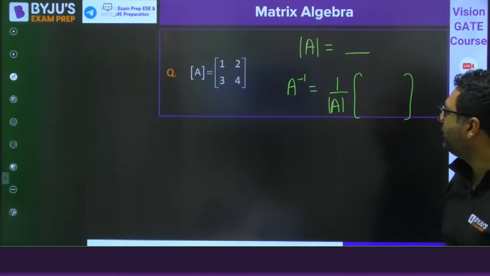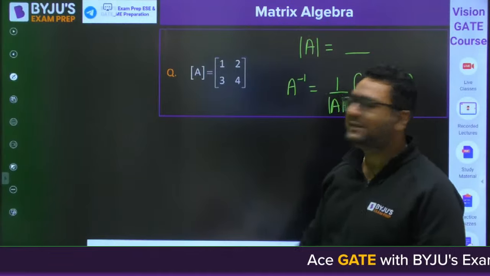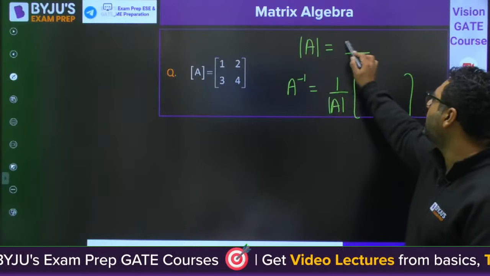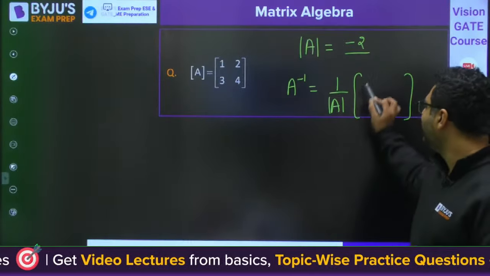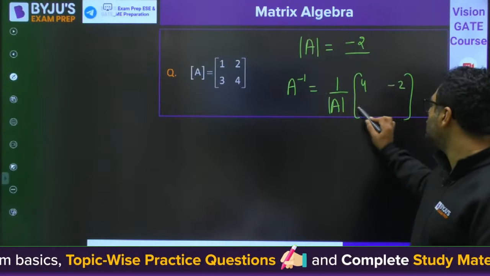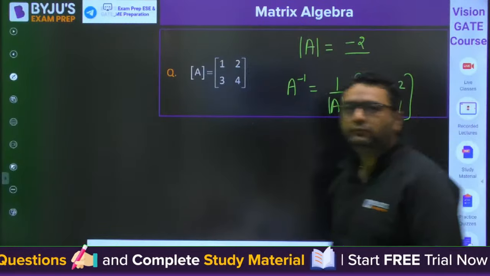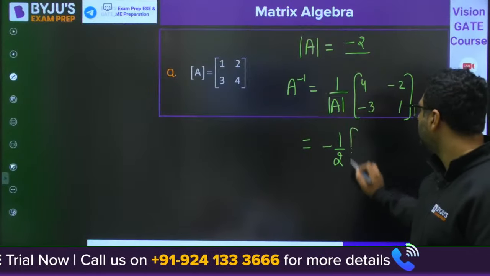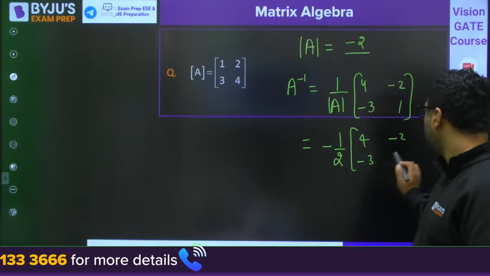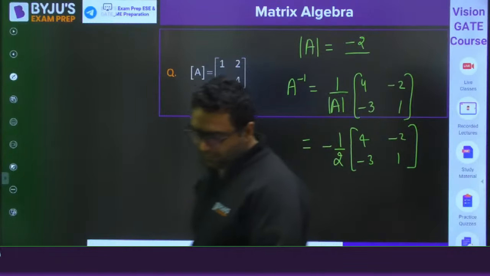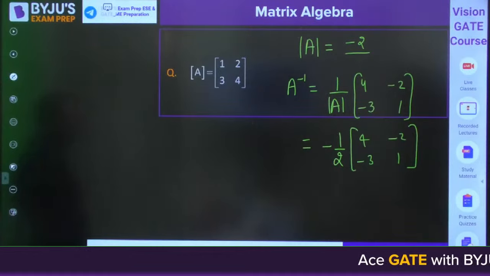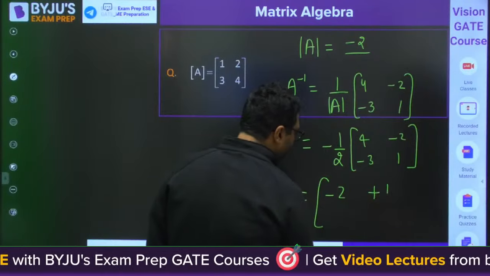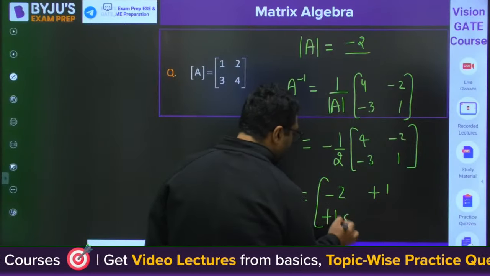Tell me guys, what would be the answer? This time when you will multiply 4 minus 6, 4 minus 6, are we getting -2? This is 4, minus 2, minus 3, 1. Yes. Is it clear? Everybody understood? Please tell me that. So it will be coming out to be -2, plus 1, plus 1.5.